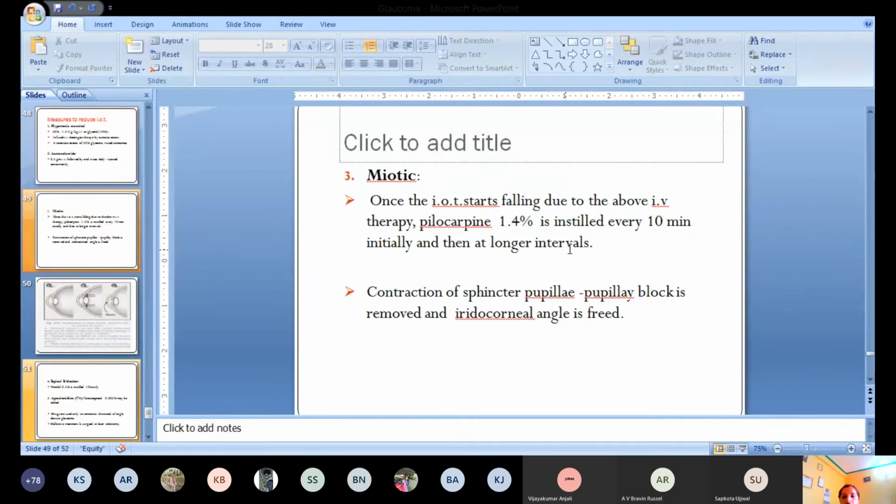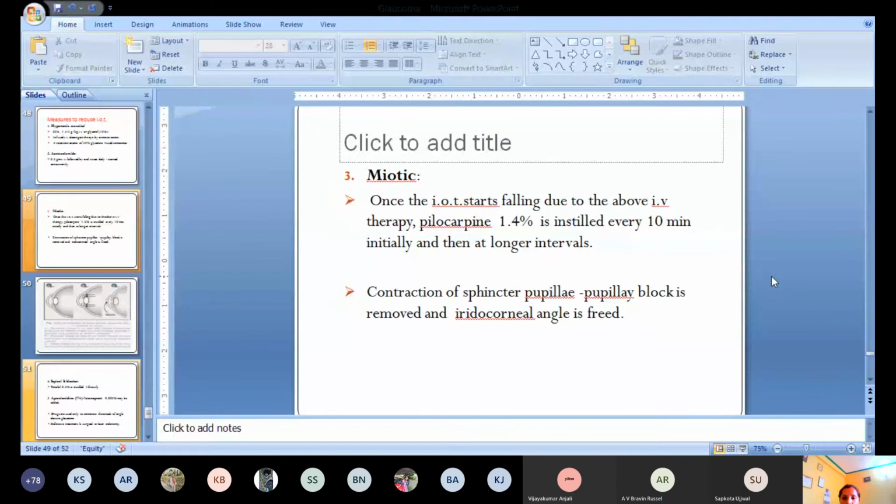So initially you have to decrease the intraocular tension by giving the above therapy like mannitol and acetazolamide. After the intraocular tension falls, then you instill miotic agents, pilocarpine, so that the iris muscles are sensitive to miotics. This is a very important thing you should know: why miotics should be given after decreasing intraocular tension.